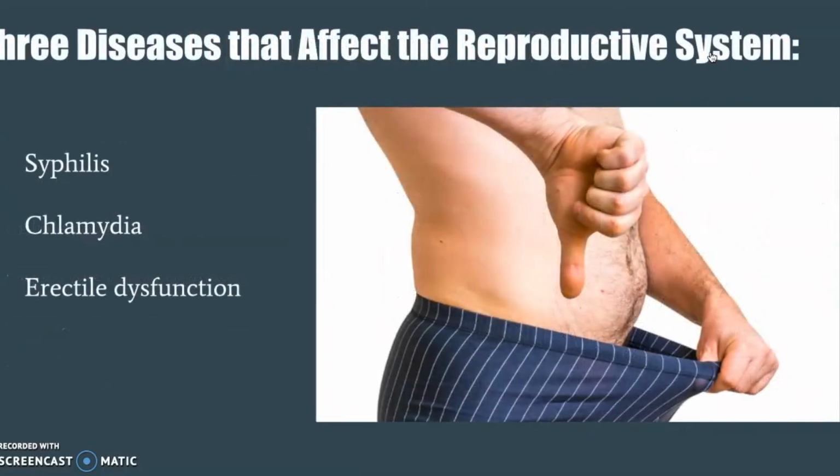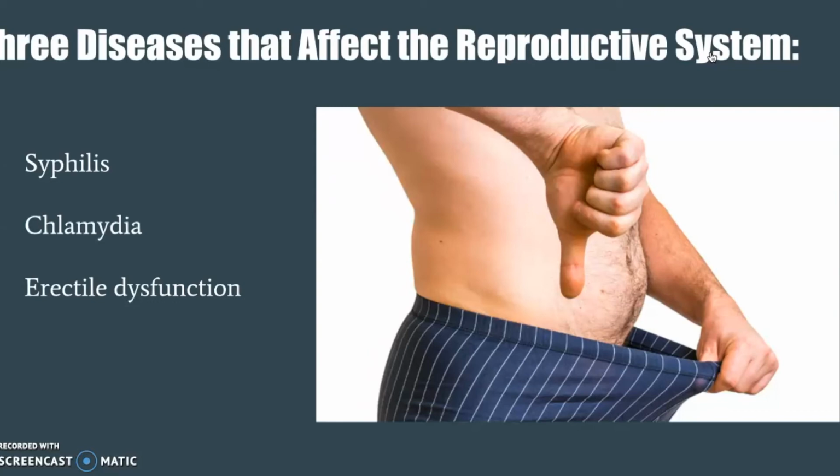Okay, three diseases that affect the reproductive system. So the first disease is syphilis, which is a sexually transmitted disease caused by a bacteria, and syphilis can cause serious health sequelae if not adequately treated. Syphilis is transmitted from person to person by direct contact with a syphilitic sore, known as a chancre. Chancres can occur on or around the external genitals, in the vagina, around the anus, or in the rectum, or in or around the mouth.